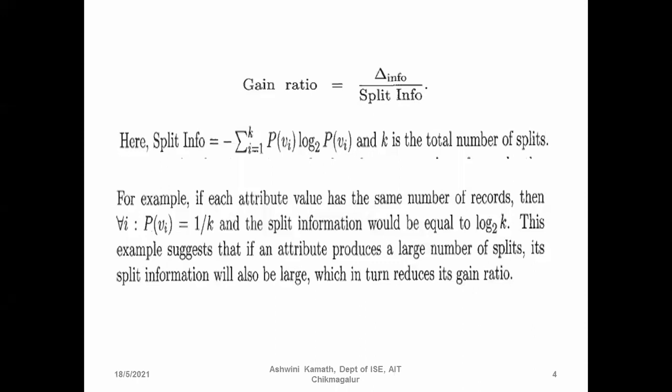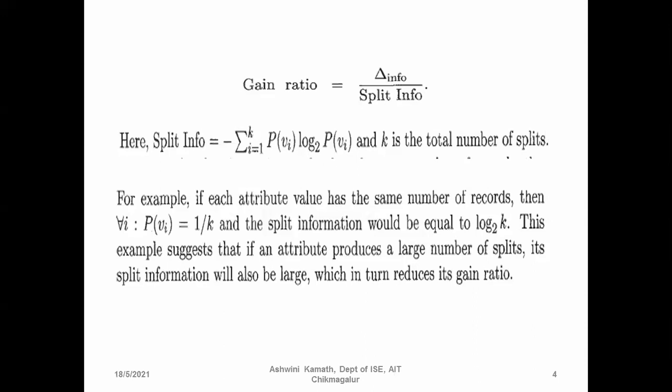This example suggests that if an attribute produces a large number of splits, its split information will also be large, which in turn reduces the gain ratio. We can select the attribute if the gain ratio value is more.